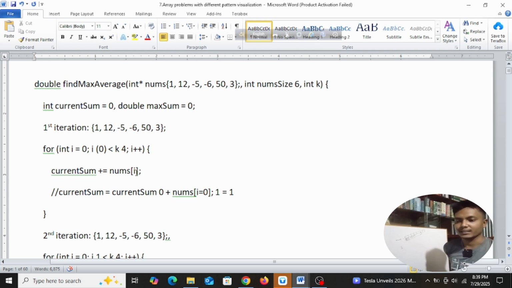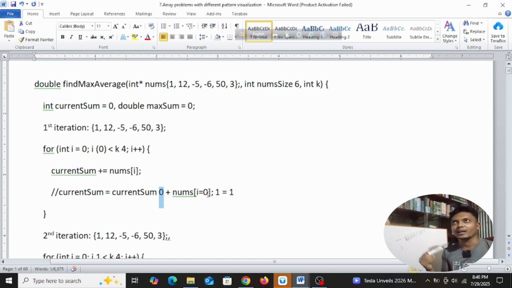What does this mean, guys? This means the current sum will be added with nums[i]'s value, and this value will be stored in current sum again. You can write it in this way as well, but you have to imagine with this 0 and these things, because I'm just trying to keep things in front of my eyes so that I can visualize easily, and each time I don't forget what is happening, right?